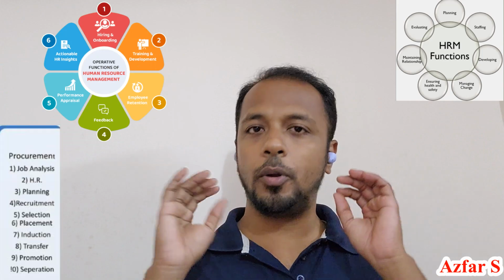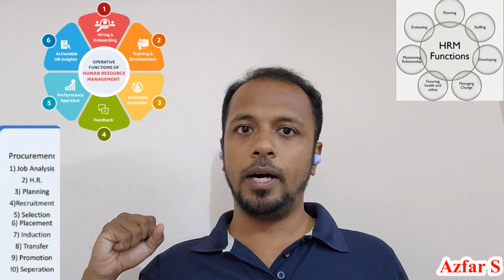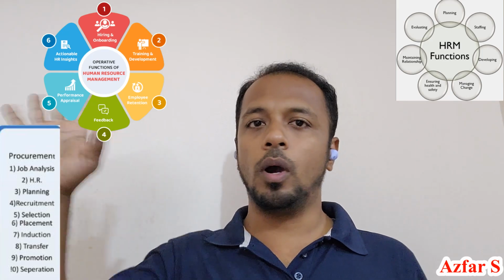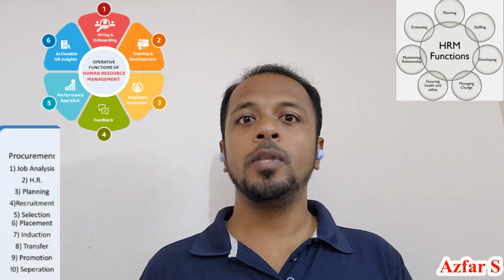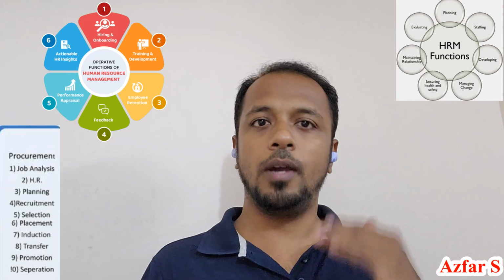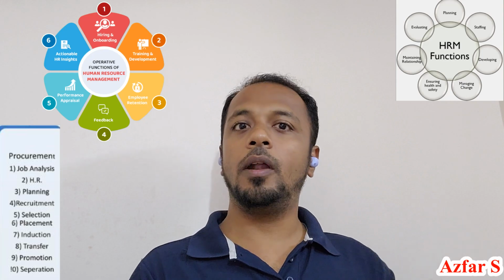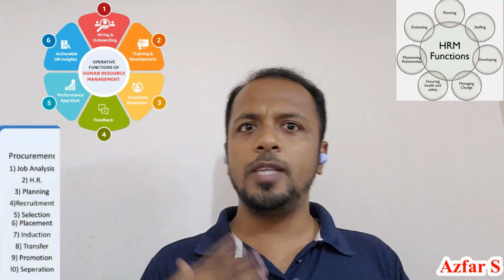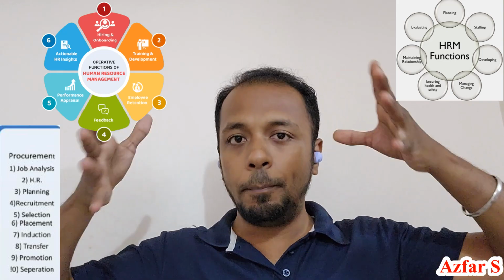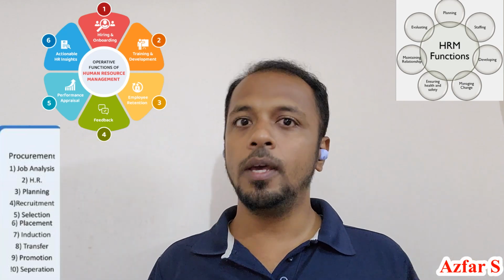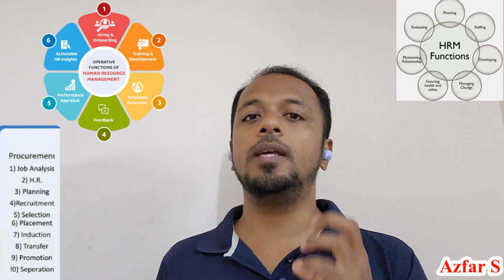The other point of view in HR functions is operative functions. Let's check in detail. First thing is procurement functions. We have to recruit the employees and make them work. You analyze a project and you come to know that close to 15 candidates are needed. So we go for the recruitment process. We select the candidates, we give them training, we give an orientation program, some icebreaker activities go on, and we make the candidate comfortable and adapt to our organization and make them work. That is called procurement functions.